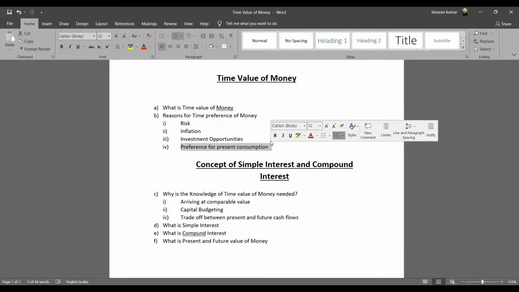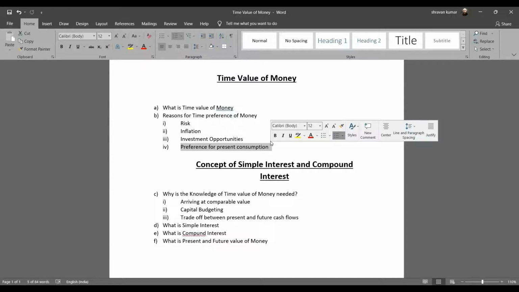Now, this is the third interest rate which we follow for capital budgeting. All this had to be told to recapitulate why the knowledge of time value of money is needed. And the third reason why the time value of money is needed is to identify the trade-off between present and future